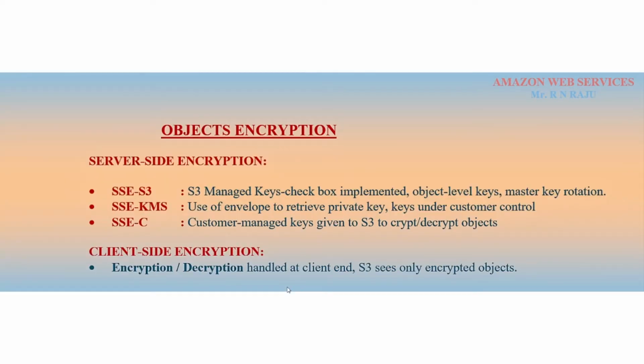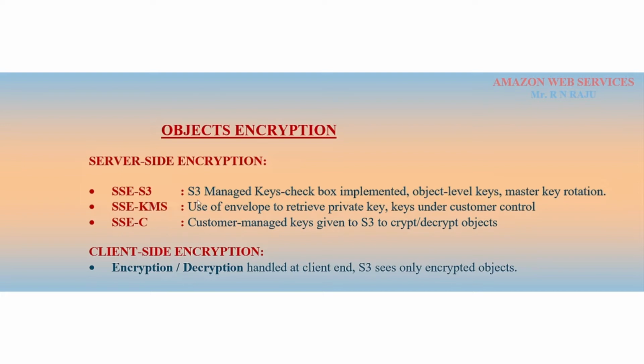And AWS offers some encryption options. It offers two types of encryption: server side encryption and client side encryption. Server side encryption offers different types of options. The objects are encrypted while uploading the data, which means the responsibility goes to AWS. So the data is encrypted automatically when you upload the objects to the bucket. You can use the SSE-S3 encryption model, the SSE-KMS encryption model, or the SSE-C encryption model.